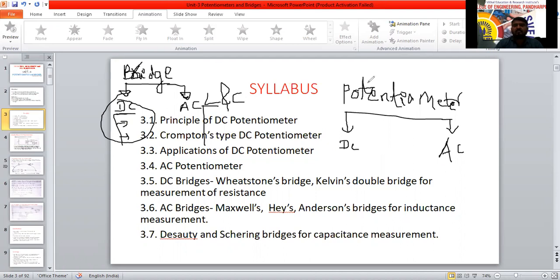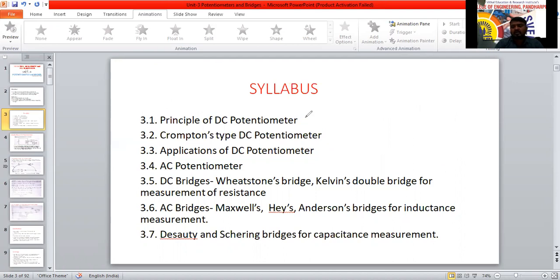The same syllabus we have here: the principle of DC potentiometer, how the DC potentiometer operates, we will discuss first. Next, for the DC potentiometer principle, someone practically did the experiment. His name is Crompton. He derived one circuit, so the potentiometer is named the Crompton type DC potentiometer.